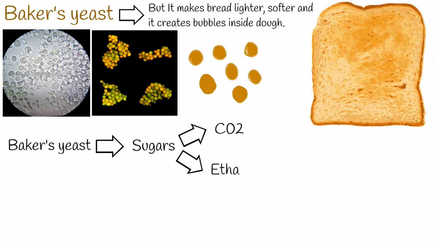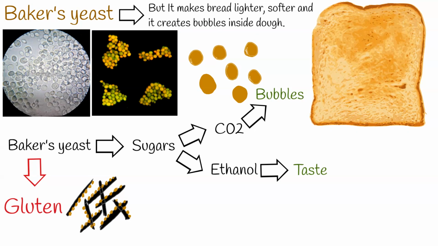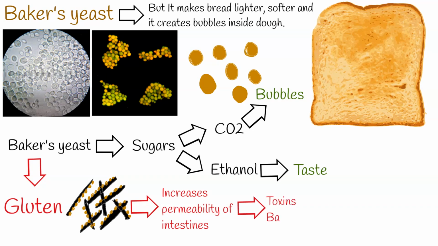The carbon dioxide thus produced is responsible not only for increasing the volume of the dough, the leavening process, through gas incorporation, but also adds value to the flavor and texture. Yeast also plays a role in the structure formation of gluten and the production of aromatic compounds like alcohols, aldehydes, carbonyls, and esters. Here is the problem, not directly yeast, but gluten.